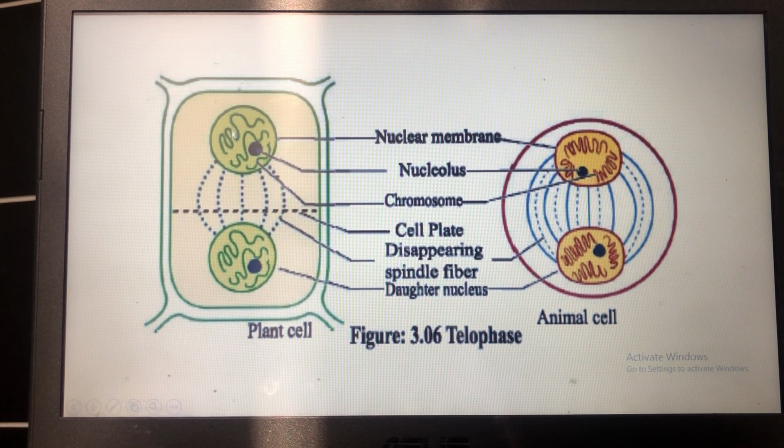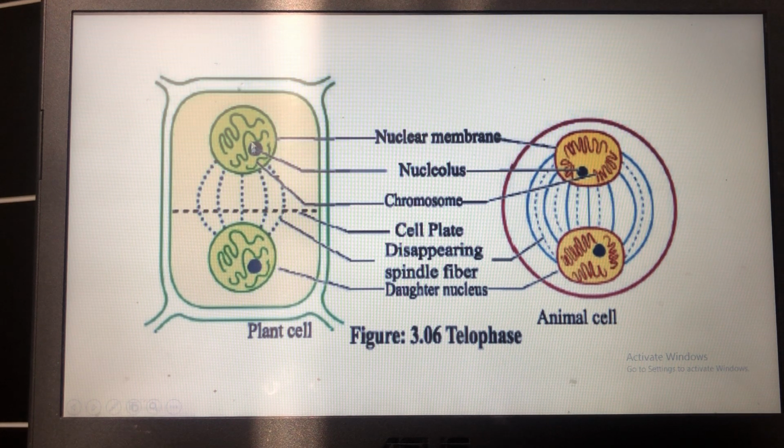These chromosomes start to take in water, and as a result they elongate and become thin, long structures, which are then termed chromatin fibers. These chromatin fibers group together and form a mesh of chromatin known as the nuclear reticulum.